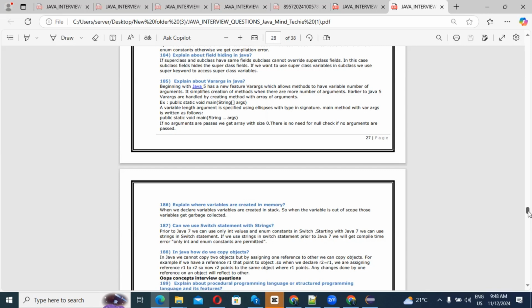Guys, then the question is, can we use a switch statement with a string? So guys, prior to Java 7, we can use only int values and enum constants in switch. Starting with Java 7, we can use a string in the switch statement as well. If we use a string in a switch statement prior to Java 7, we will get a compile time error. Only int and enum constants are permitted.